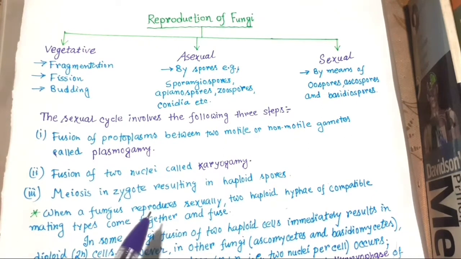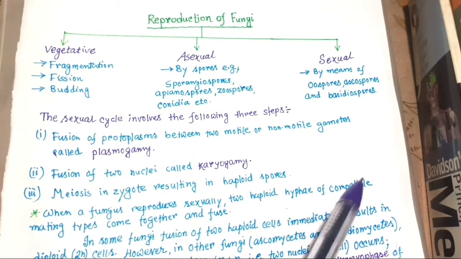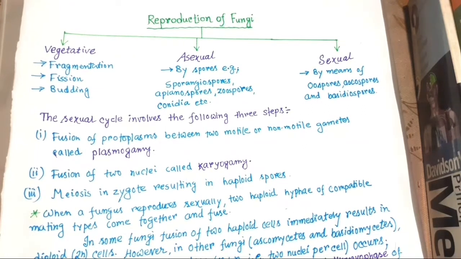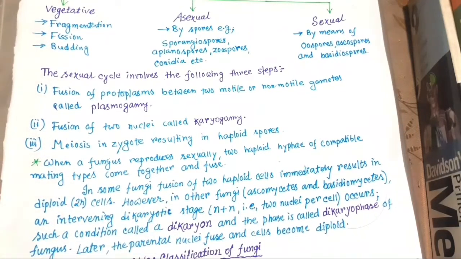When a fungus reproduces sexually, two haploid hyphae of compatible mating types come together and fuse. Compatible means able; they are able to perform mating. In some fungi, fusion of two haploid cells immediately results in diploid cells. However, in other fungi like Ascomycetes and Basidiomycetes, there is an intervening dikaryotic stage.